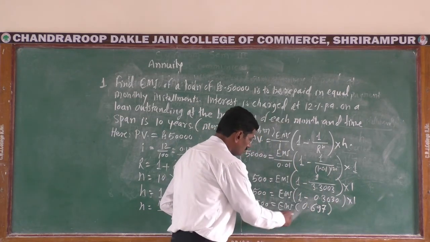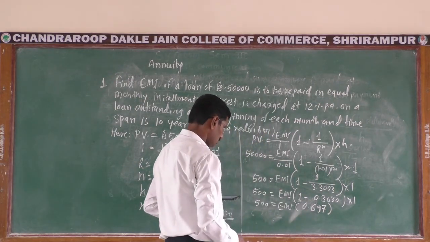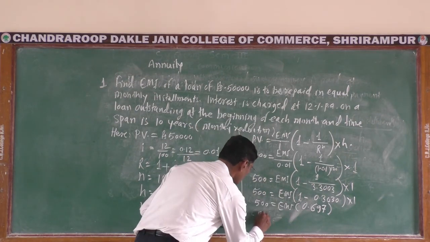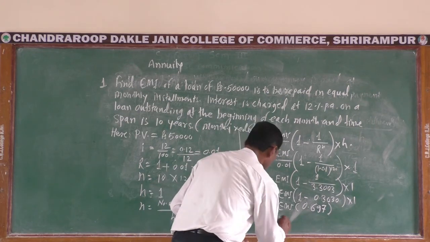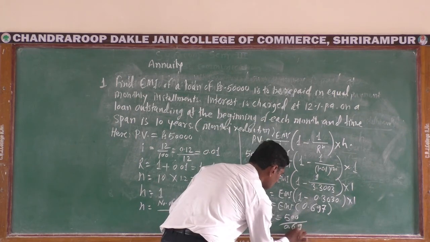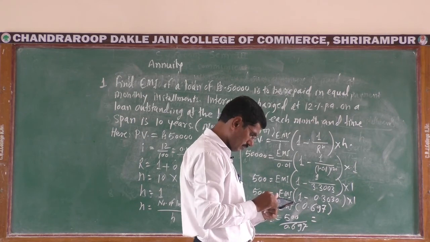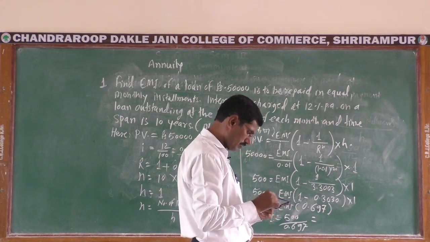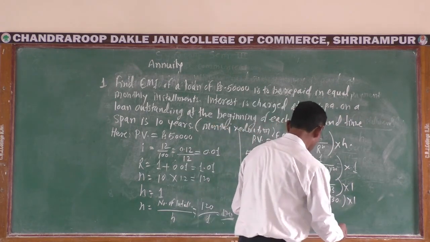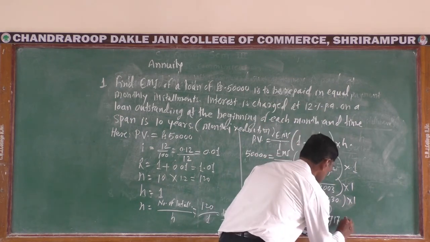Here it is a multiplication relation, then we can divide 500 by 0.697. So EMI is equal to 500 divided by 0.697. The EMI will be rupees 717.36.